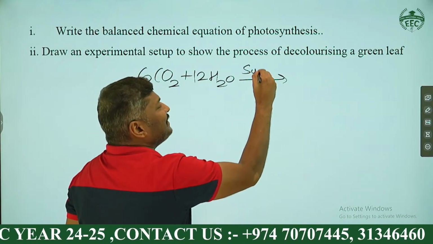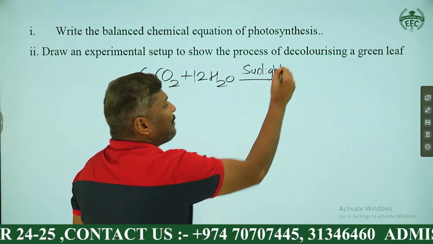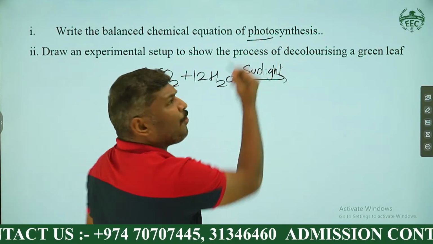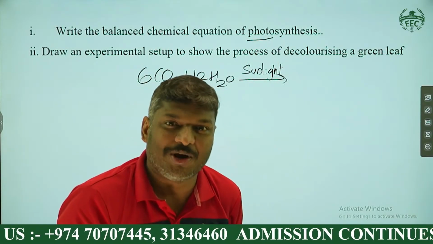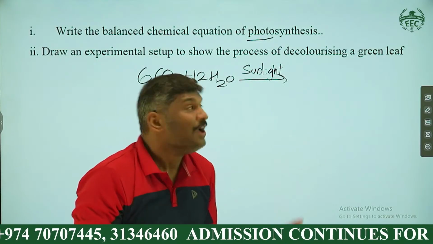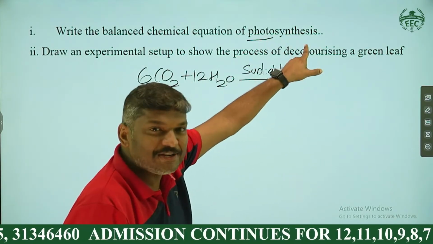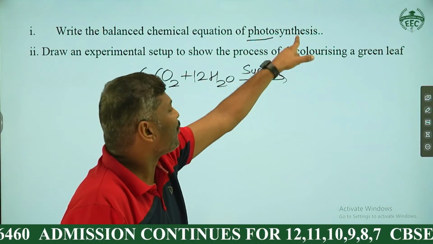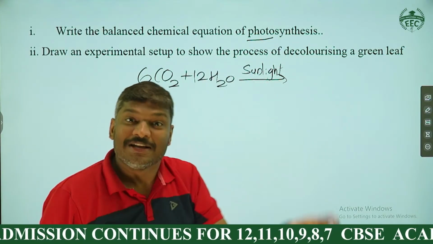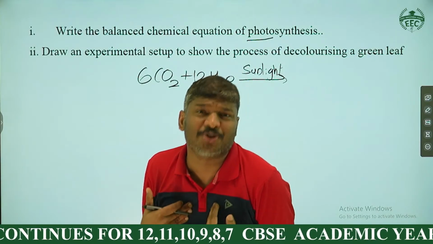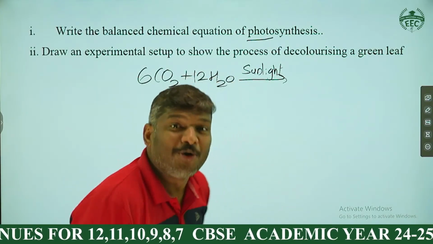And here, this is what we call sunlight, because sunlight is very essential for photosynthesis. Here one word is there, no? Photo, P-H-O-T-O. Photo means sunlight, right? And synthesis means preparation. Photosynthesis, preparation of food in presence of sunlight. So sunlight is very important. How can we absorb that sunlight? Is it possible for humans to absorb sunlight? We cannot, only plants can.